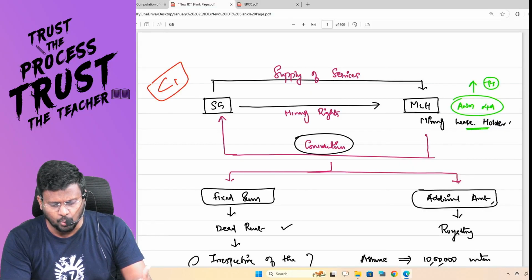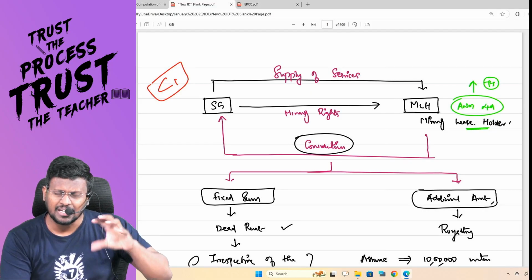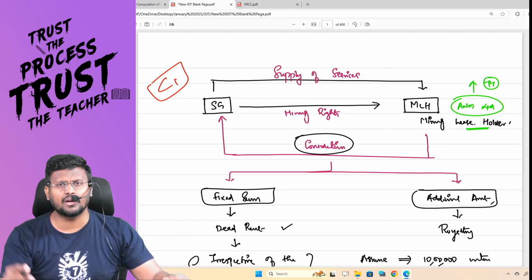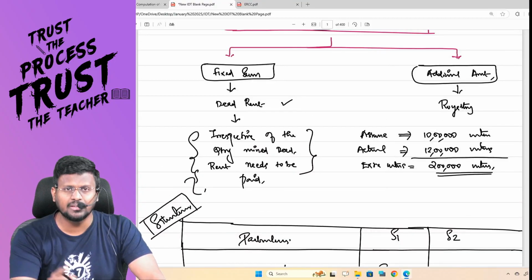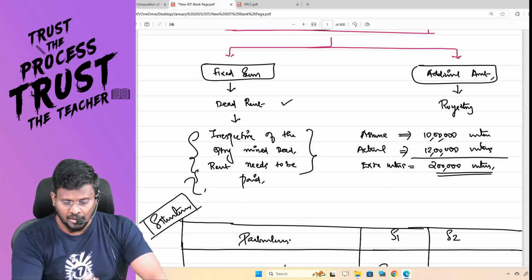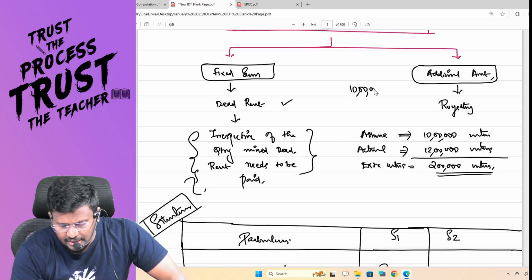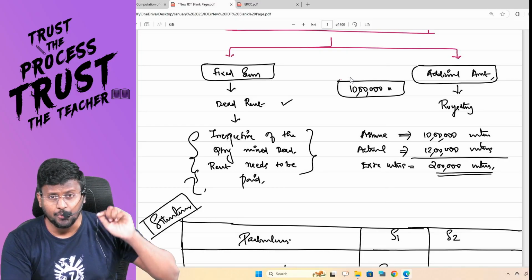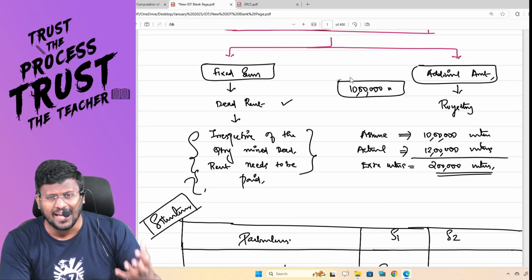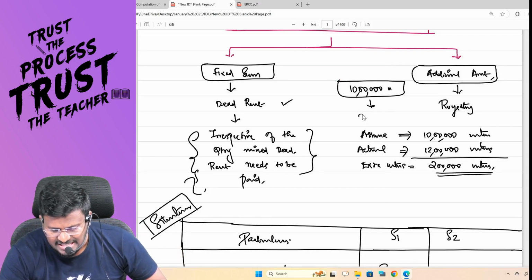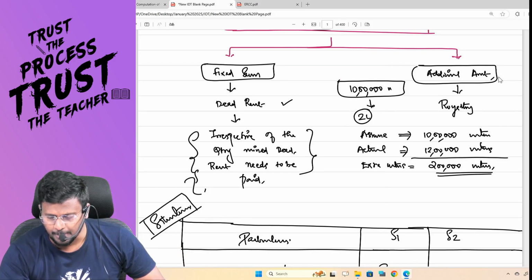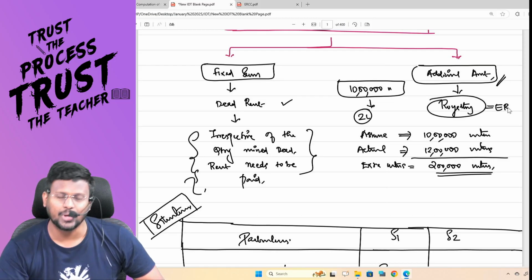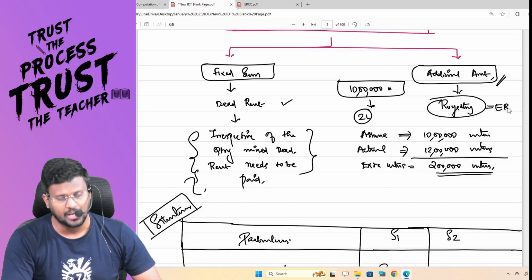Whether you mine 5,000 or 10,000 or 1 lakh or 20 lakh, up to the level fixed by the government, you are mandatorily liable to pay the dead rent. But the government is assuming that 10 lakh units you will mine. This is the minimum. But if you are mining more than 10 lakh, for example 12 lakh units, for that extra 2 lakh units you are supposed to pay an additional amount called additional royalty or excess royalty.